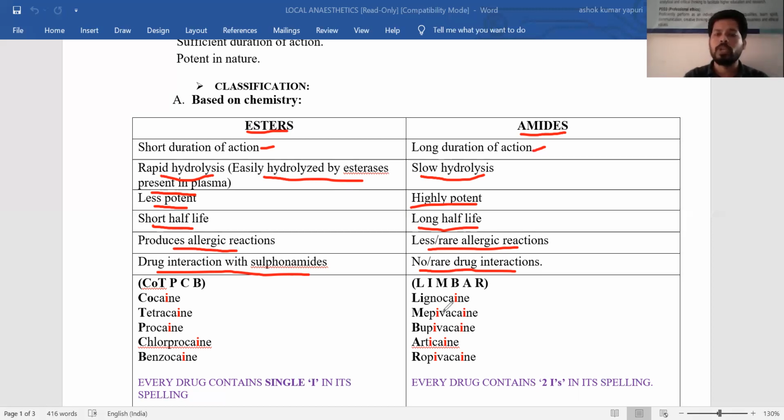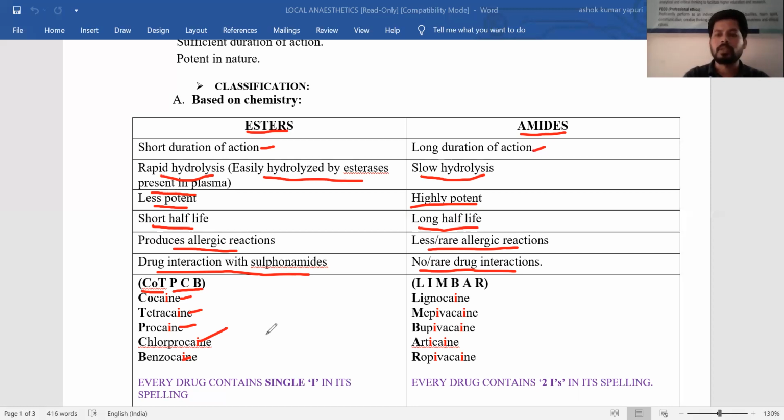Now the examples. Here the classification is based on chemistry, and we have to give importance to the examples. For the ester examples, remember COT, PCB. PCB means Pakistan Cricket Board. So examples like cocaine, tetracaine, procaine, chlorprocaine, benzocaine. The examples of ester local anesthetics are benzocaine, chlorprocaine, procaine, tetracaine, and cocaine.